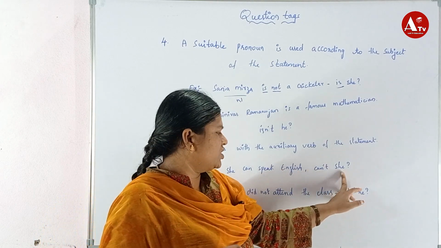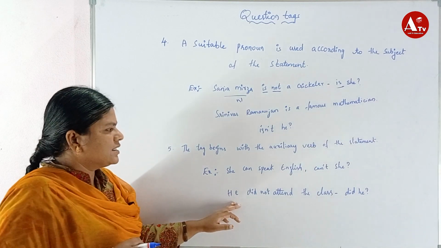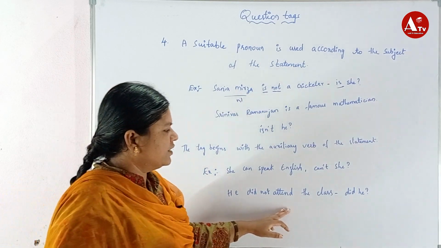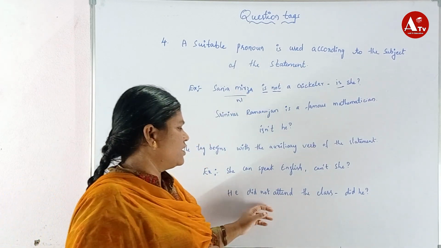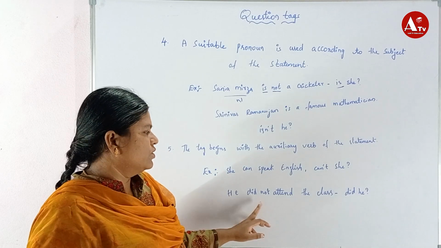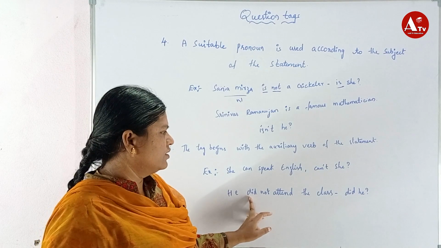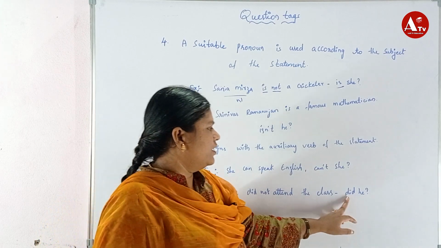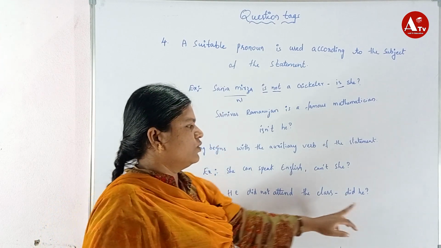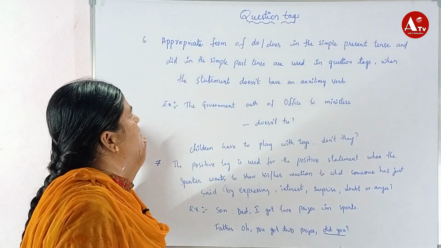Next example: he did not attend the class. The statement is negative, so not is used, and before that there is did. So the tag is: did he? Now listen here, sixth one.